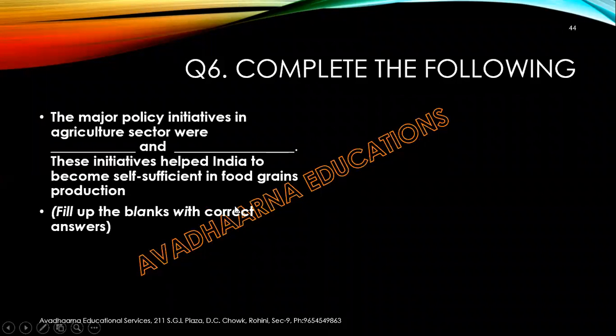Now let's move to the next question. It says complete the following. The major policy initiatives in the agricultural sector were dash and dash. These initiatives helped India to become self-reliant in food grain production. You have to fill in the blank with the correct answer.